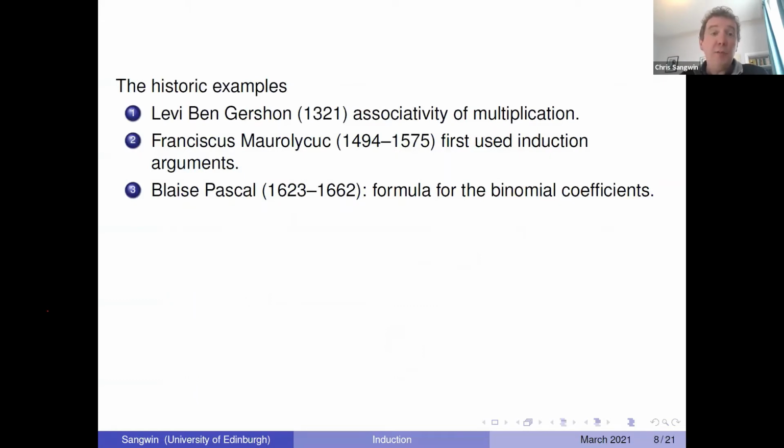But these sorts of arguments are really quite old. One of the things I wanted to do in preparing this talk is actually look at induction and look at the history of it. The first recorded proof that we can recognize goes back to Levi ben Gershon, 1321, and he's actually proving associativity of multiplication. So it's quite a foundational result, but it's an identifiable induction style argument where he says, three things in a product, it doesn't matter which order you multiply them together, and then you can just add them step by step. But Pascal is probably attributed with the first recognizable induction argument.